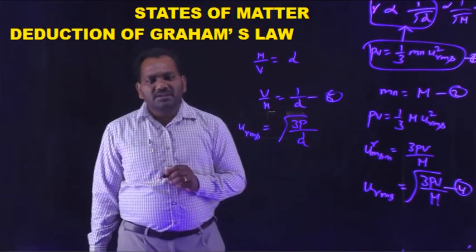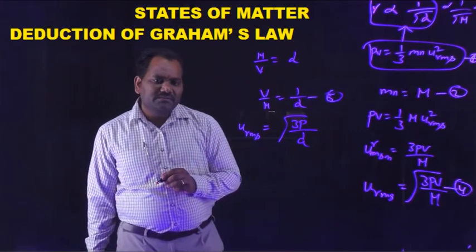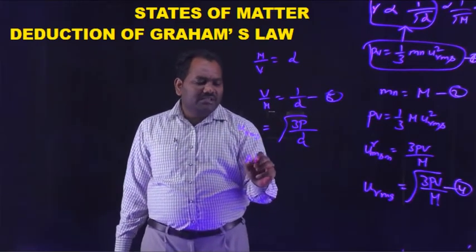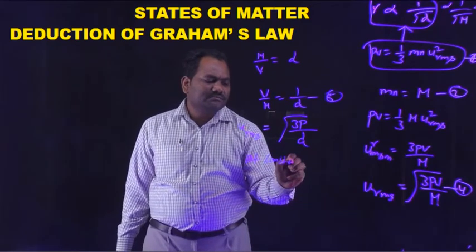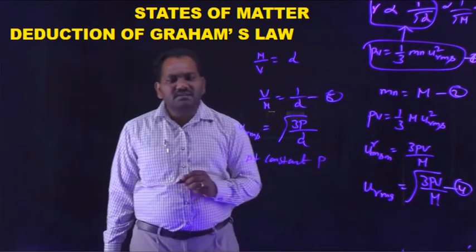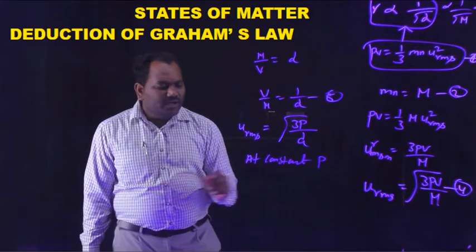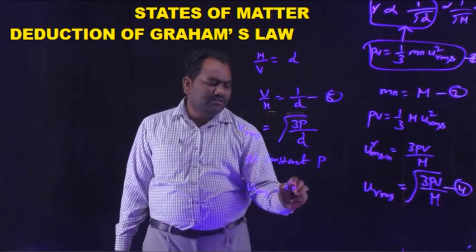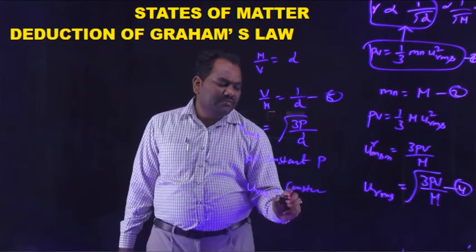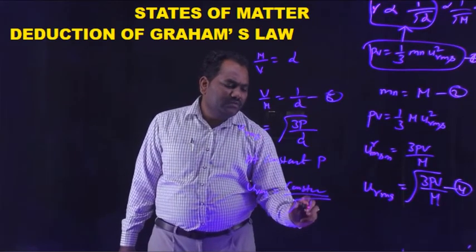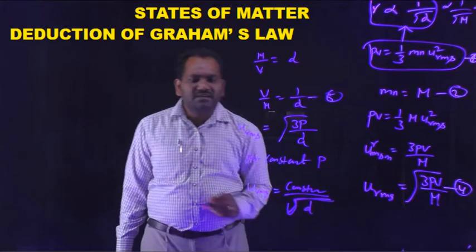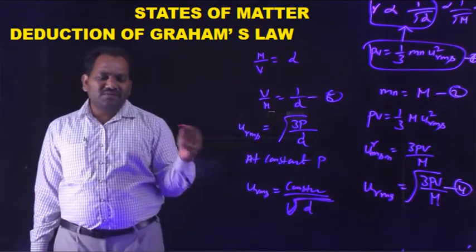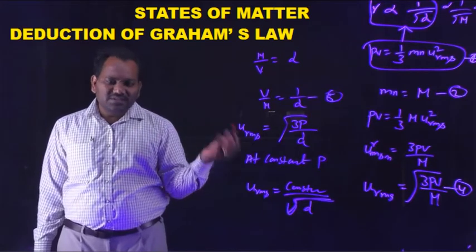At constant pressure P, URMS is equal to constant by root of D. You know that RMS is nothing but velocity, and velocity is nothing but diffusion.